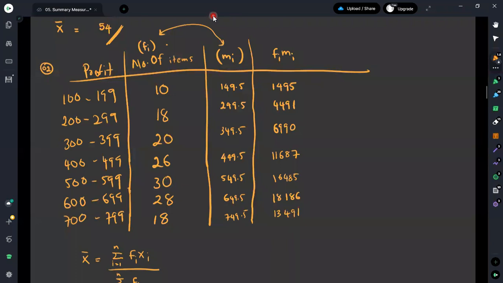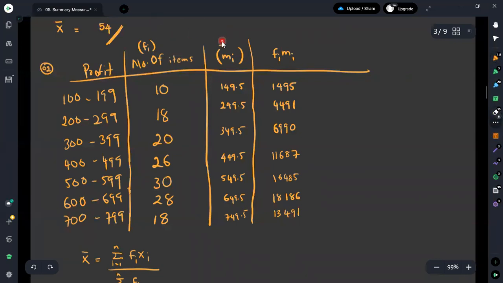Now we have filled out the column containing the multiplication of fi with the class midpoint values.